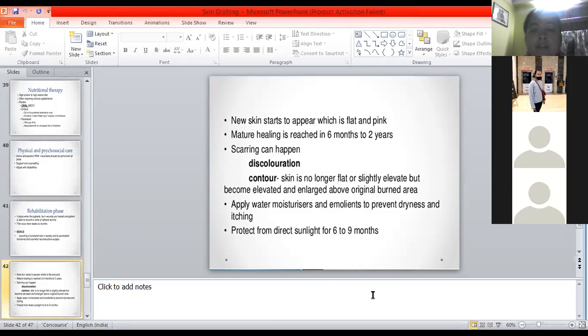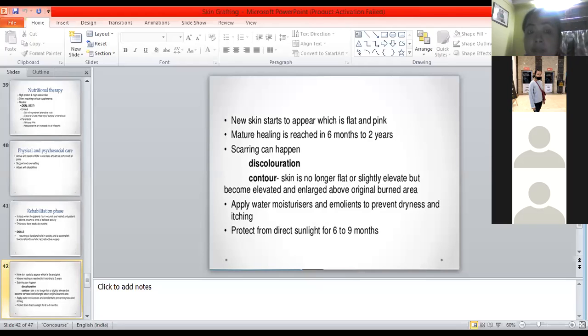What we can advise the patient: apply water-based moisturizers and emollients to prevent dryness and itching, and protect from sunlight for 6 to 9 months. If it is on the hands, he should cover them, and he should wear full sleeves dress. If it is exposed on the back or the chest, it should be covered fully with clothing. So like that, we have to encourage the clients.